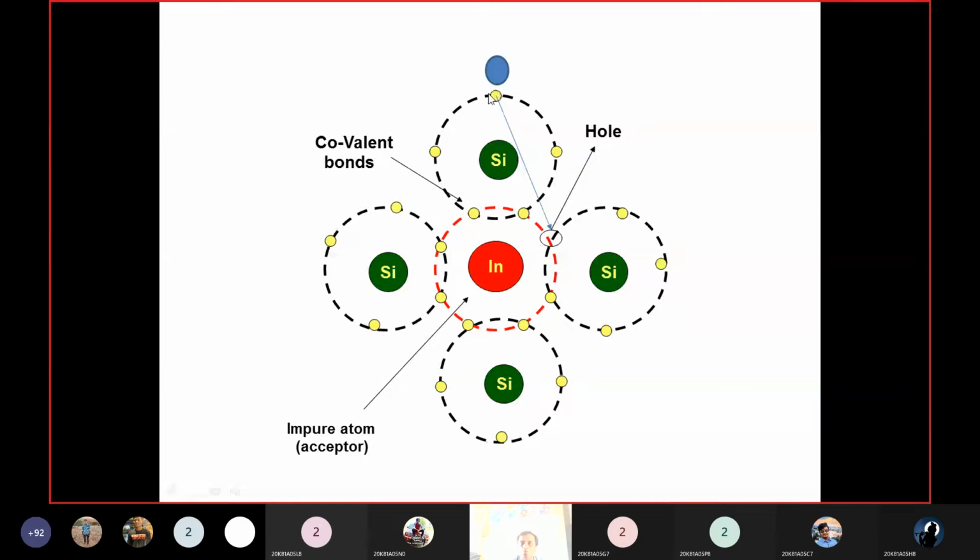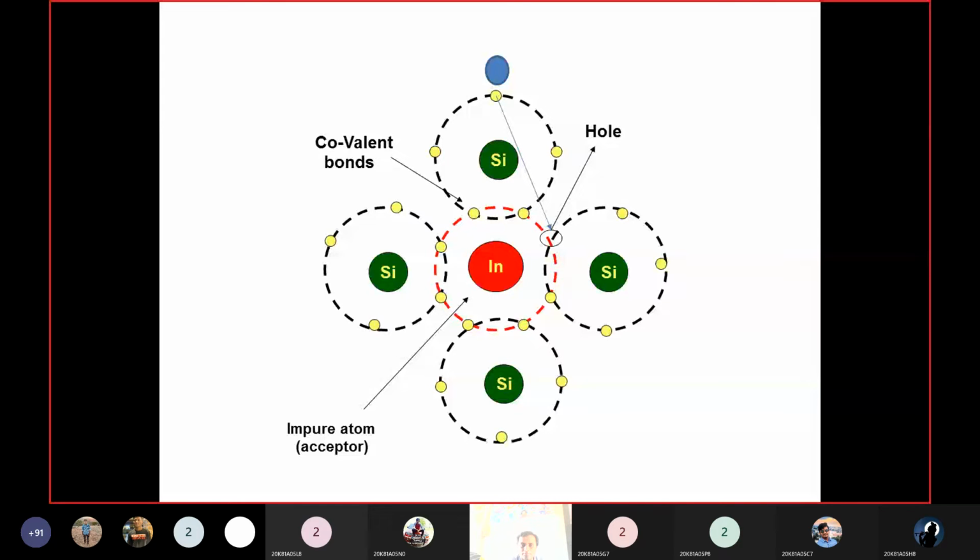So this hole also tries to grasp another electron. If you supply any external energy, this hole attracts another electron, and at some other place a hole will be formed. Like that, holes will move through the entire p-type semiconductor. That's why, due to the motion of the holes, conduction takes place.